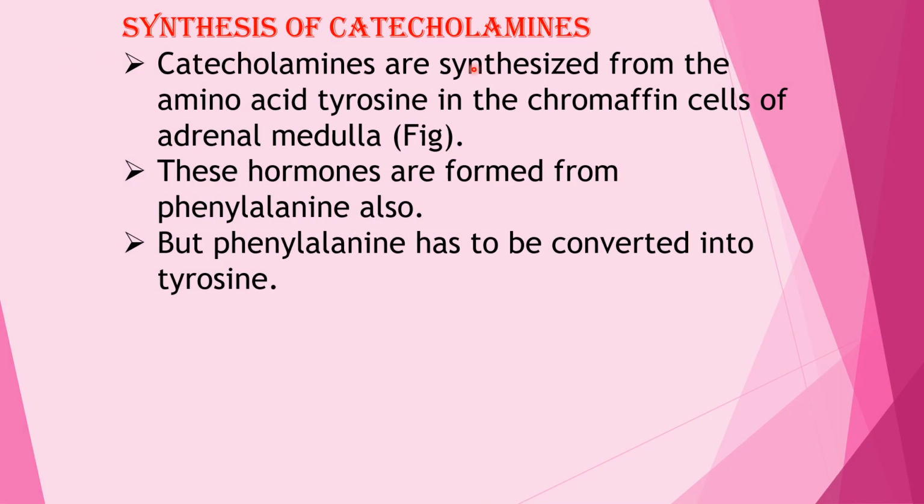Synthesis of catecholamines: catecholamines are synthesized from the amino acid tyrosine in the chromaffin cells of the adrenal medulla. These hormones are formed from phenylalanine also, but the phenylalanine has to be converted into tyrosine.